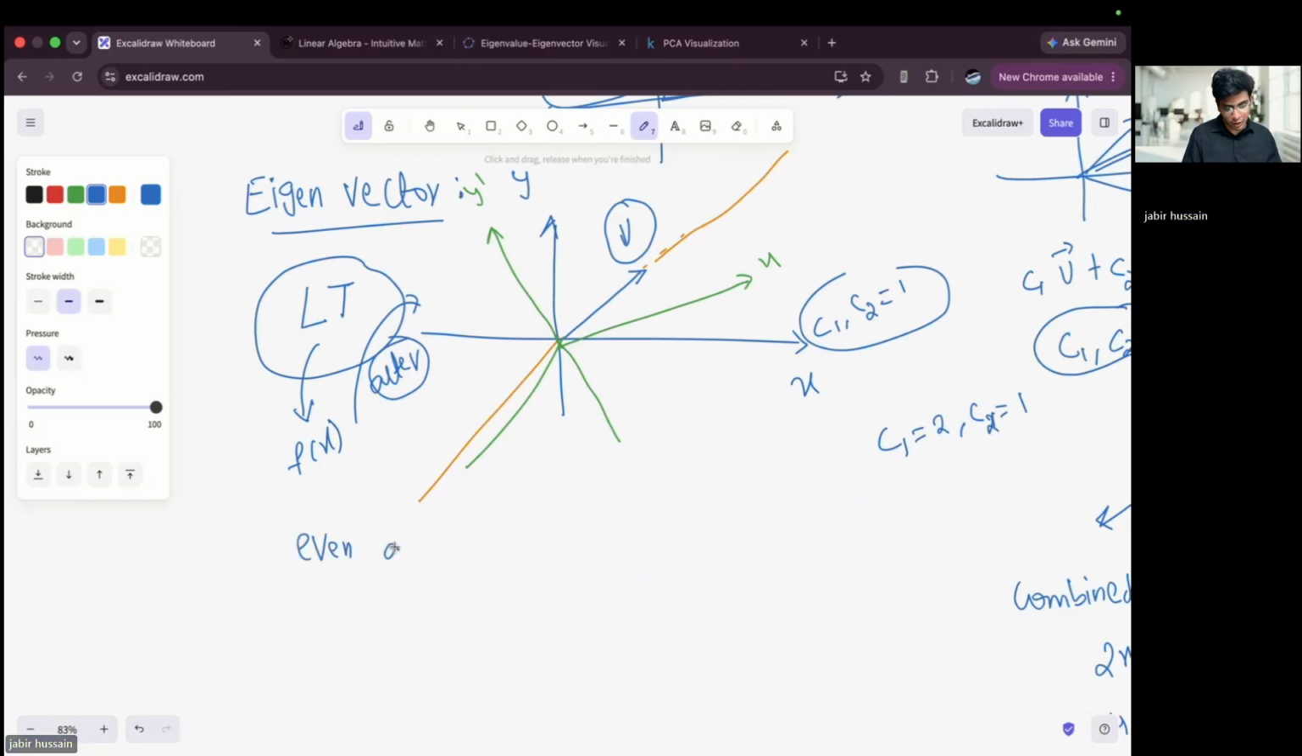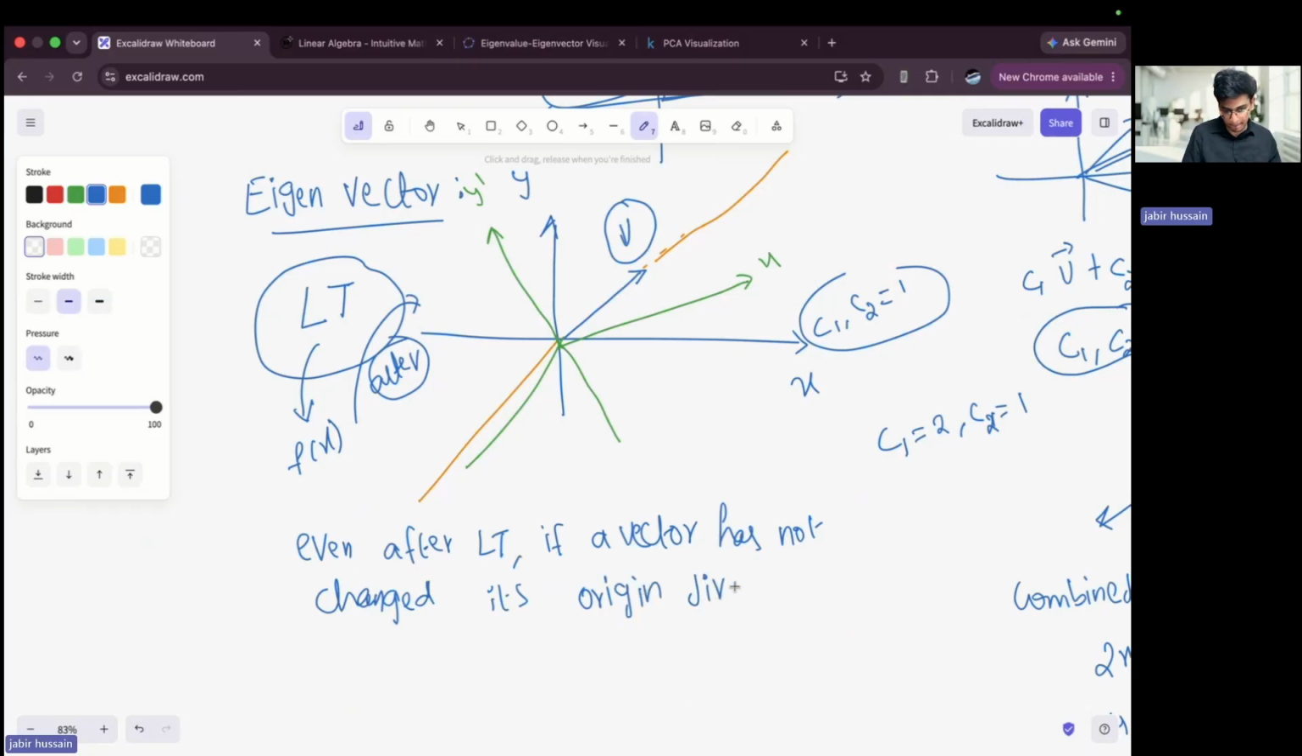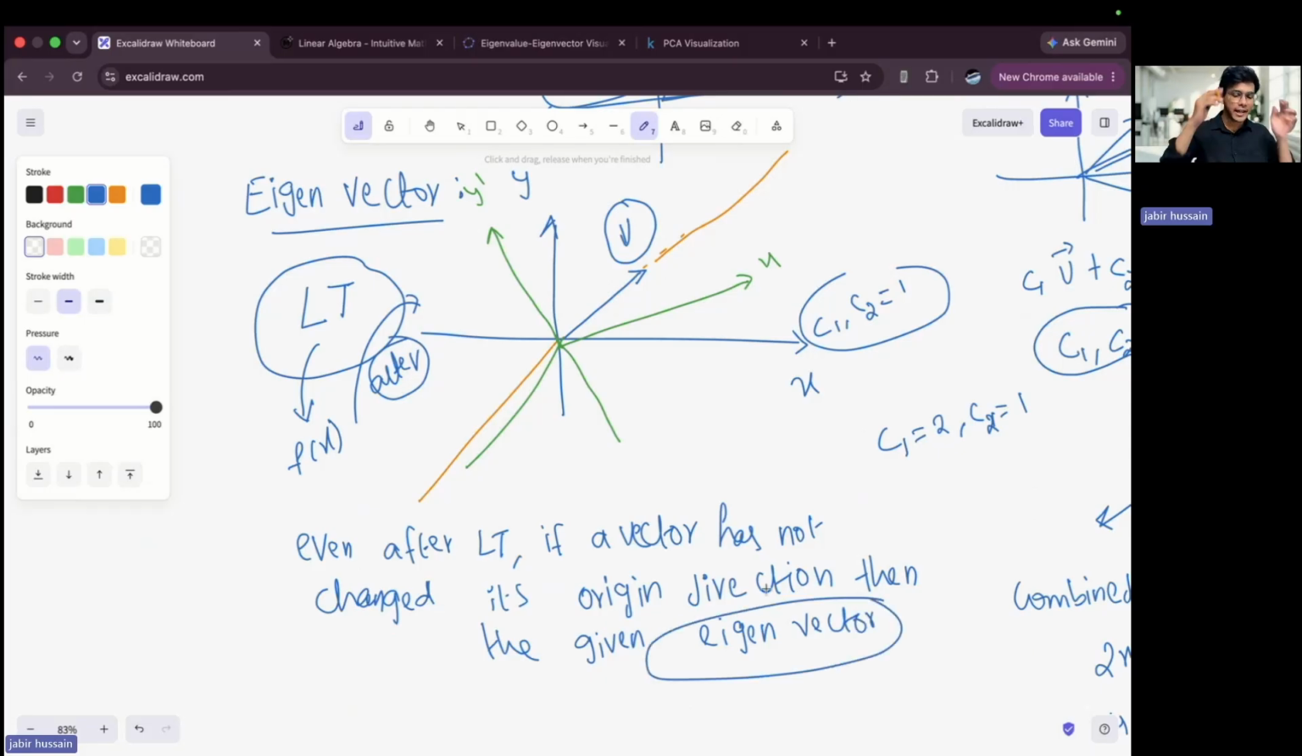Even after a linear transformation, if a vector has not changed its original direction, the given vector is an eigenvector. I hope you have understood the definition and the imagination as well.